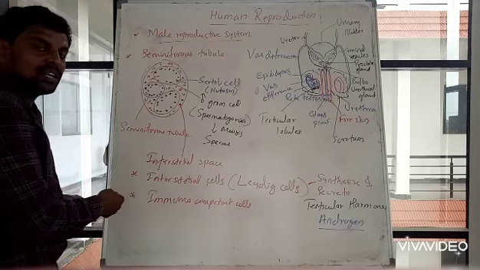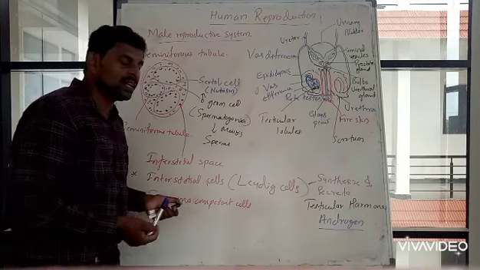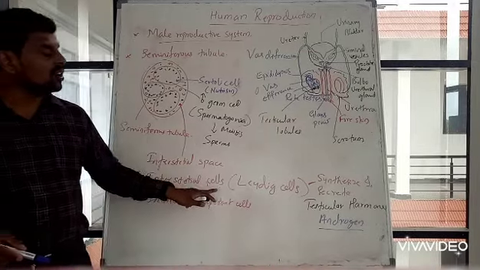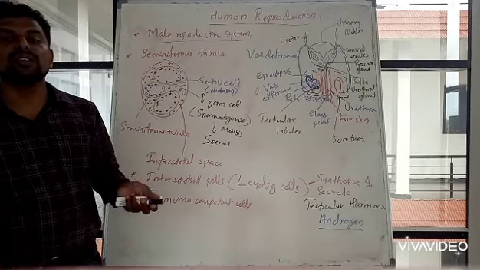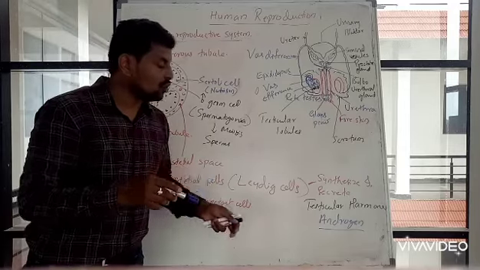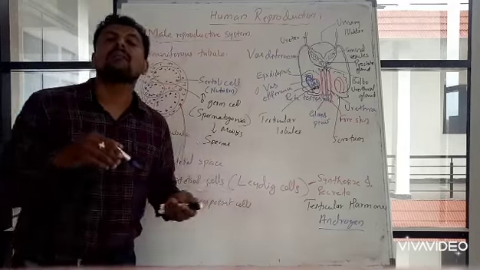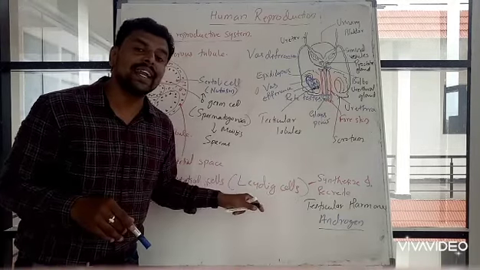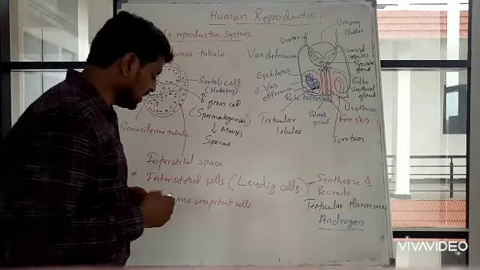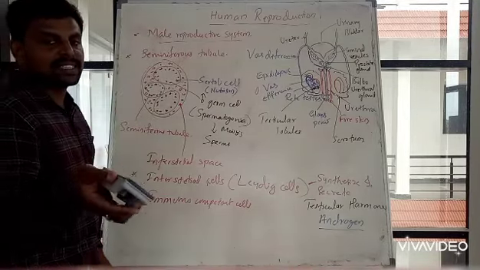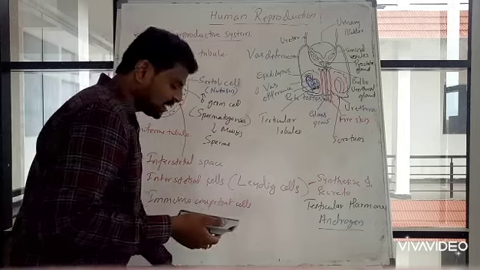Some other cells will also be there, those are immunocompetent cells. The Leydig cells synthesize and secrete a testicular hormone known as androgen, or male sex hormone. Got it? So this completes the testis.